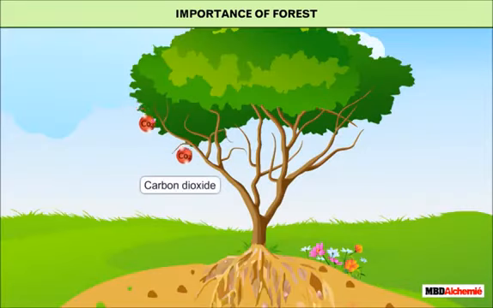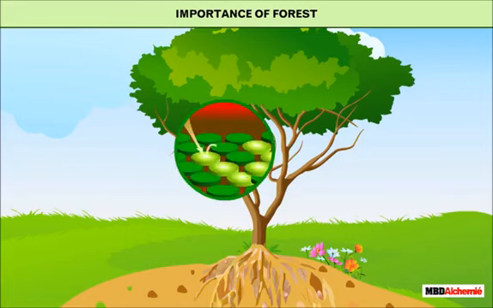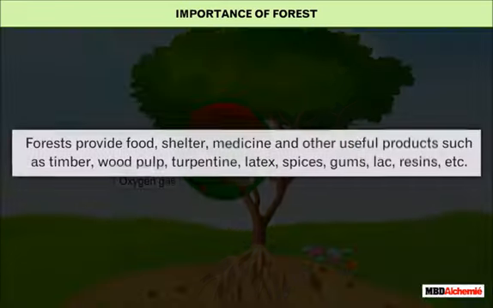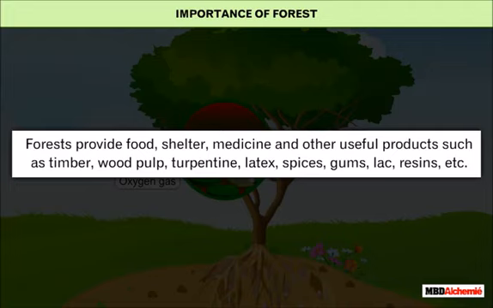Forests are useful in controlling global warming as plants use carbon dioxide from the air for the process of photosynthesis and help to keep the level of carbon dioxide under control to a great extent. Forests provide food, shelter, medicine, and other useful products such as timber, wood pulp, turpentine, latex, spices, gums, lac, resins, etc.